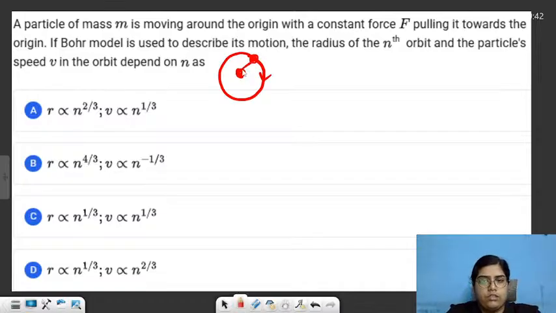So you have to think along those lines: which force keeps this electron, or rather anything, in a circular track? What is the name of that force? Can anyone tell me? In a circular path, what is the name of the force that keeps any object going on in a circular path? Yeah, you can post your doubts in the chat. I'll discuss that. Can anyone tell me the name of the force which keeps an object in a circular track?